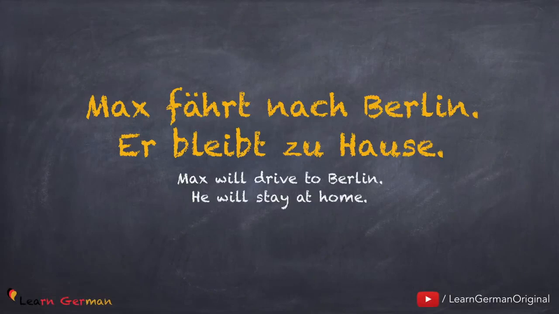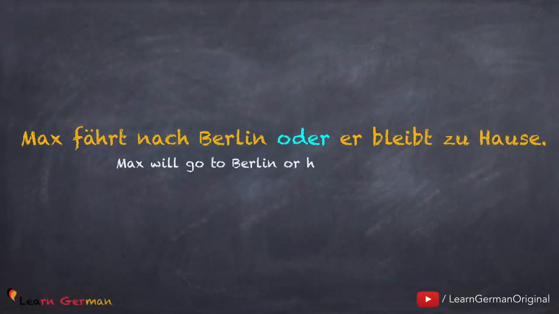Let's look at the first example. Here are two sentences. Max fährt nach Berlin. Bleibt zu Hause. Now we will bring these two sentences together with the help of conjunction oder. So you would say, Max fährt nach Berlin. Oder bleibt zu Hause. So the conjunction oder has brought two sentences together and formed one sentence.